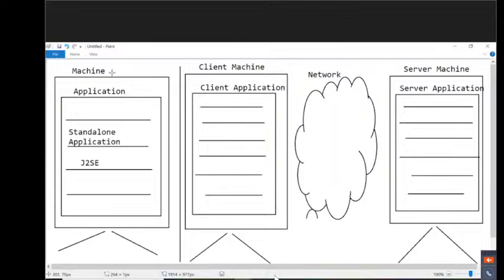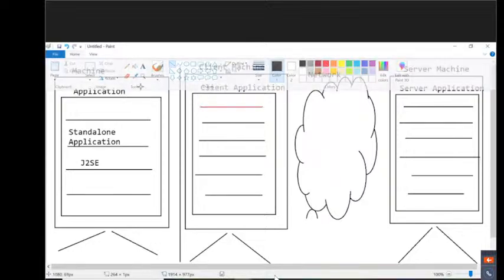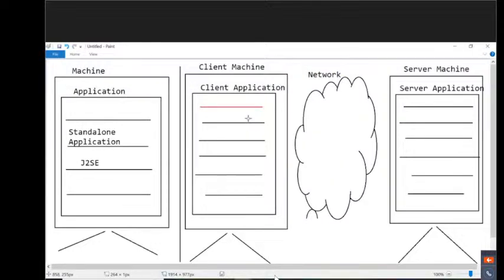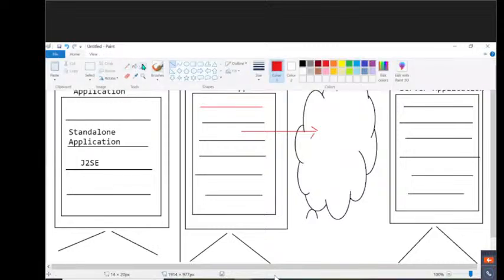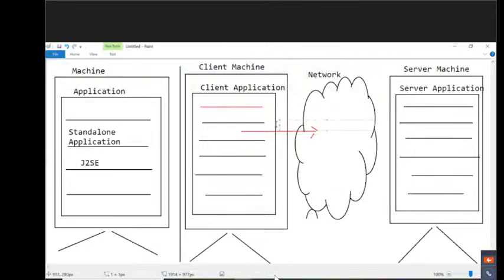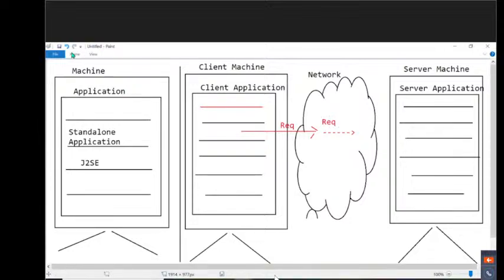Assume we provided this kind of logic clearly. Okay, fine. How is it going on here? When we execute both the applications, first the request will be submitted to the server side application. When we submit this request, automatically the network will take that request. Who is going to take that request? The network will take that request. Now that request will be transferred through the network. The network knows where exactly the server machine is available. Immediately the network will send that request to the server side application.